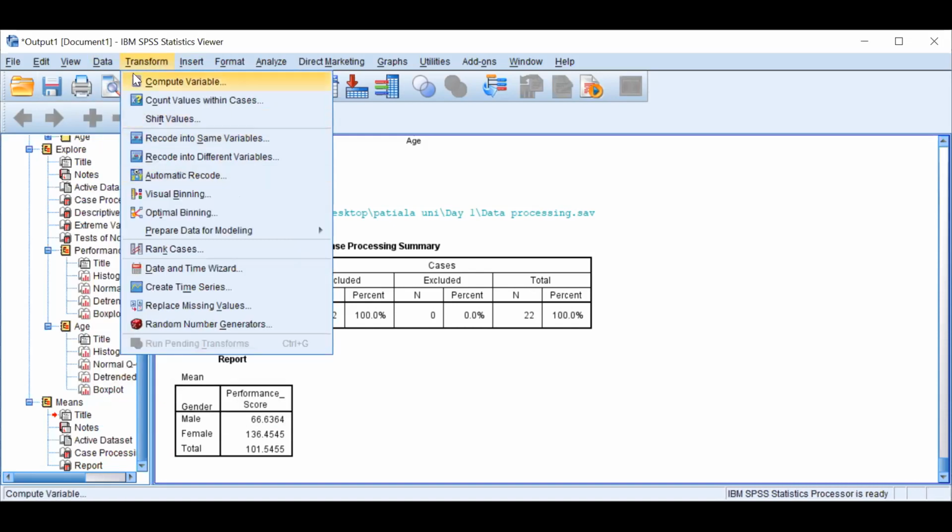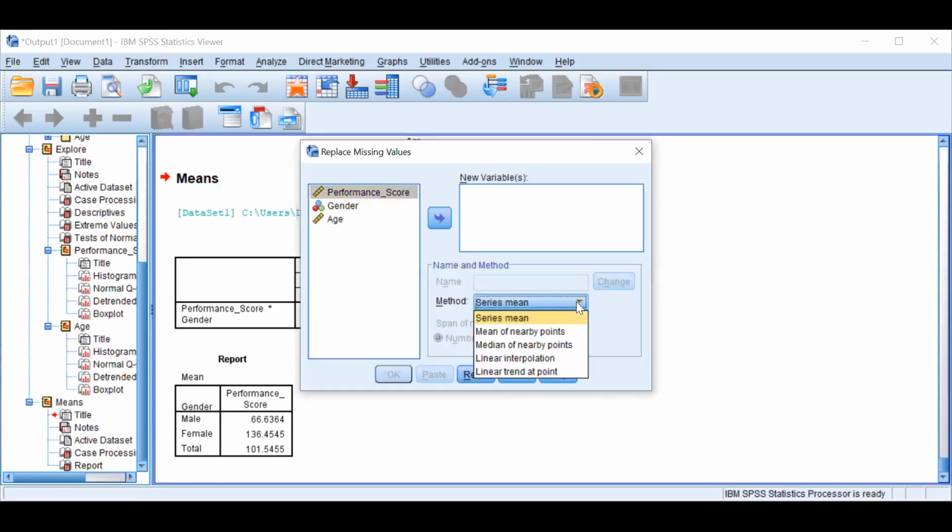I discussed that in the Transform menu we have replace missing values, and there are certain methods suggested by SPSS. It's your wish, you can replace it with any value, but SPSS on its own tries to give you a statistical way to replace that missing value. The first method is series mean. Why am I not replacing it with the complete series mean? Because we have two categories, male and female. Before replacing with the series mean, we must know there is no difference in the performance of male or female. Then whatever the series mean comes out to be, we can replace that value, right?